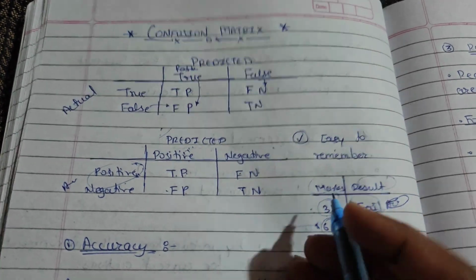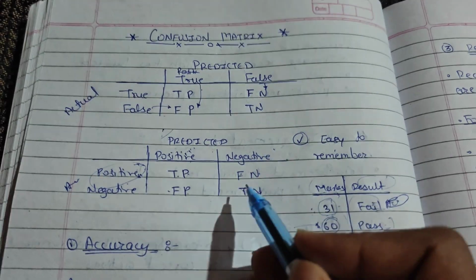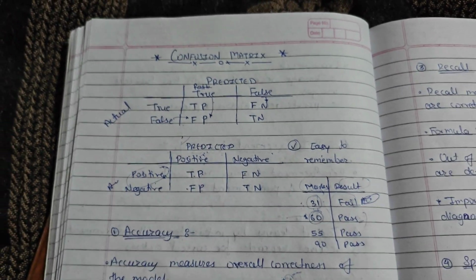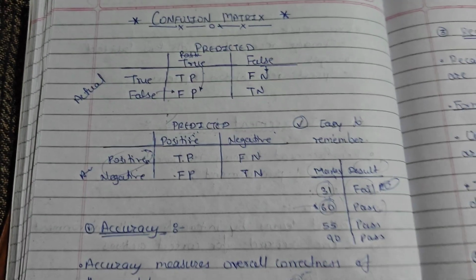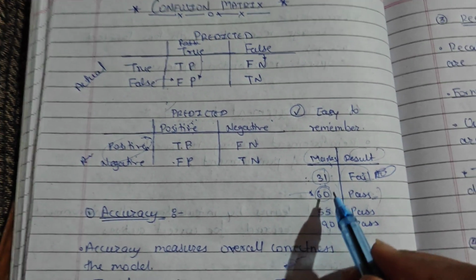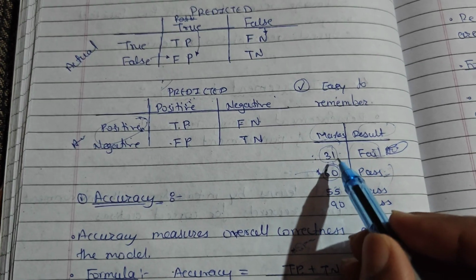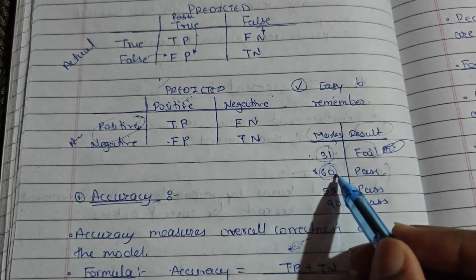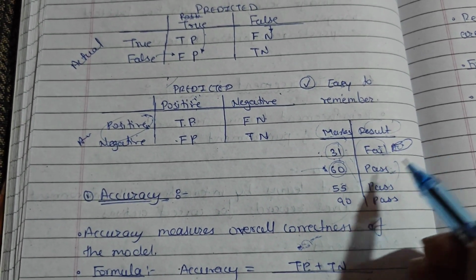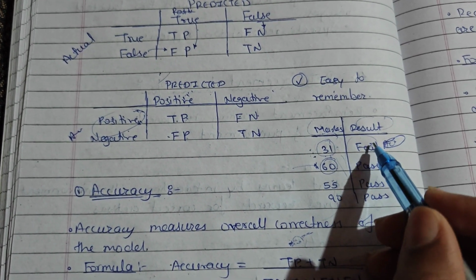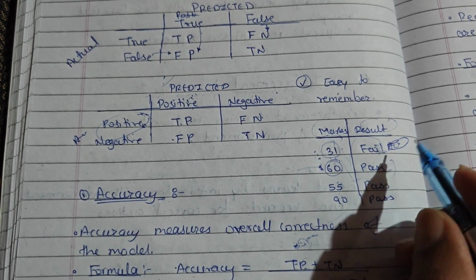Now we will see the measures on which we decide whether our model is performing well or not. We evaluate our model. For this, let's suppose one example dataset, that is marks and results. The marks column is our input feature and the result column is our output feature. We pass these marks and it predicts the result, that is fail or pass.